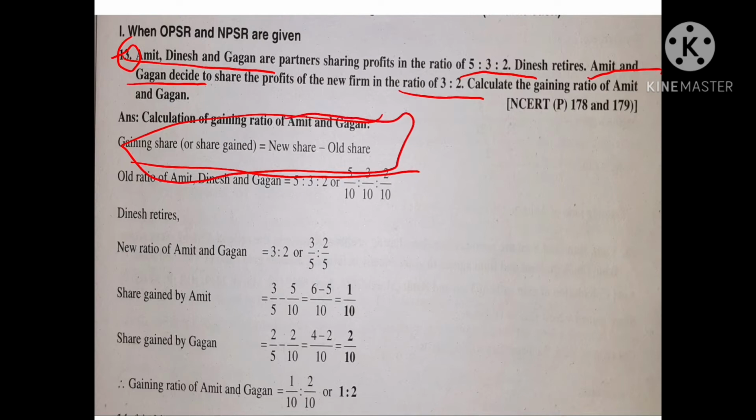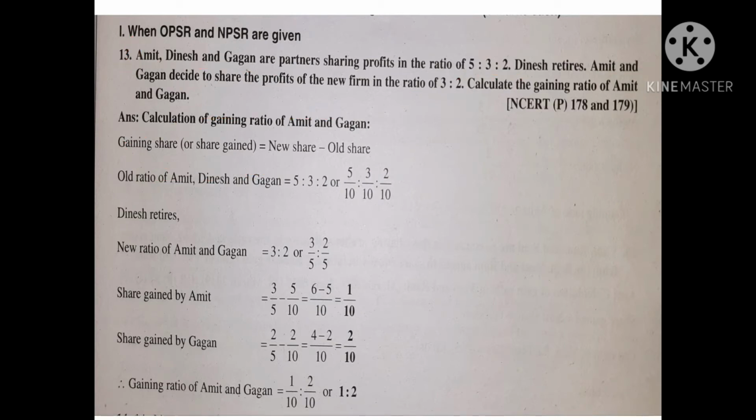For a one mark or 2 marks question, what is the formula of gain share or gain ratio? At that time you have to write this: gaining share is equal to new share minus old share. And write down the information provided.